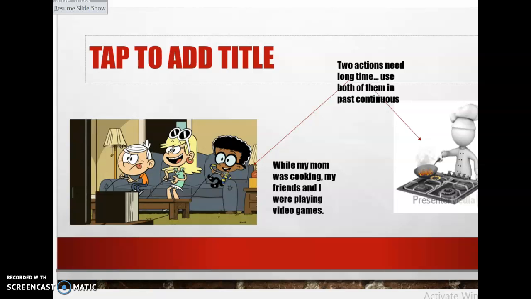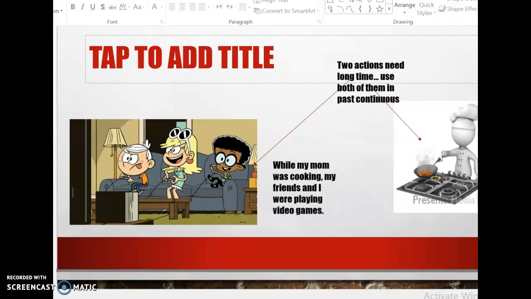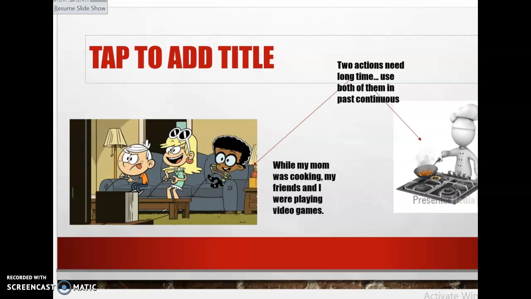Let's look at the example. While my mom was cooking, I used was cooking in past continuous because it needs a long time. My friends and I were playing video games. Also, I used past continuous because playing video games needs a long time. So both of them are in past continuous. It's fine because both of them need a long time. They happen together. Okay, we'll see more examples.